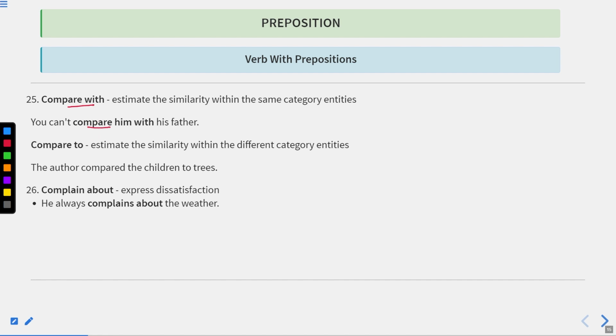Okay. You can't compare him with his father. Now his father and he both are persons or both are people. That is why we are saying you can't compare him with his father. Okay. Compared to, estimate the similarity within the different category entities. The author compared the children to trees. Okay. So compared to. Okay. So compared with and compared to both can be used. Complain about, express dissatisfaction. He always complains about the weather. Okay, so complain about means express dissatisfaction. Now let us move to the next one.